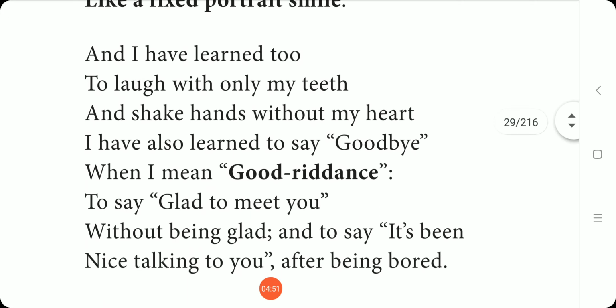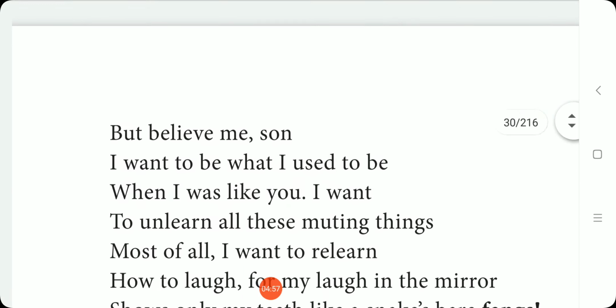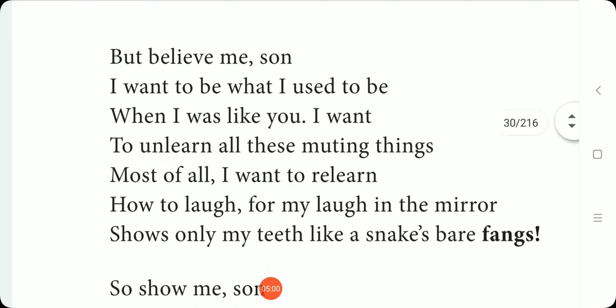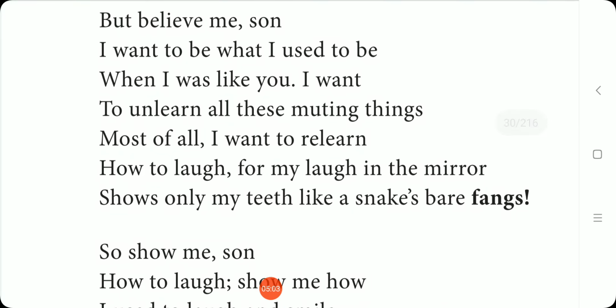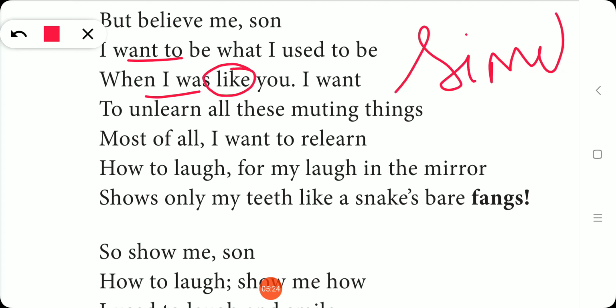Next one. And I have learned to laugh. In this line there is no simile. Let us go for the next stanza. See here, I want to be what I used to be when I was like you. Who was like whom? When the poet was very young, like his son. So he wants to have all those qualities. Again like is used here. So the figure of speech is simile here. And we can find one more figure of speech in this line. I need it.